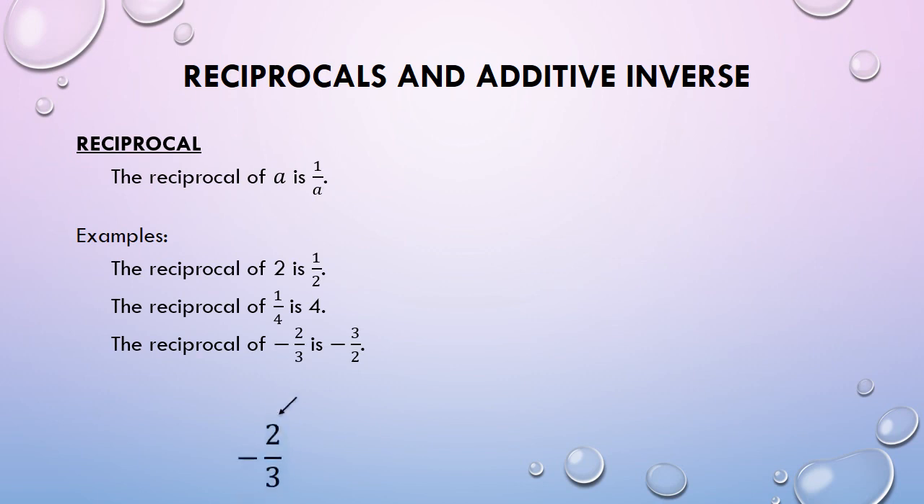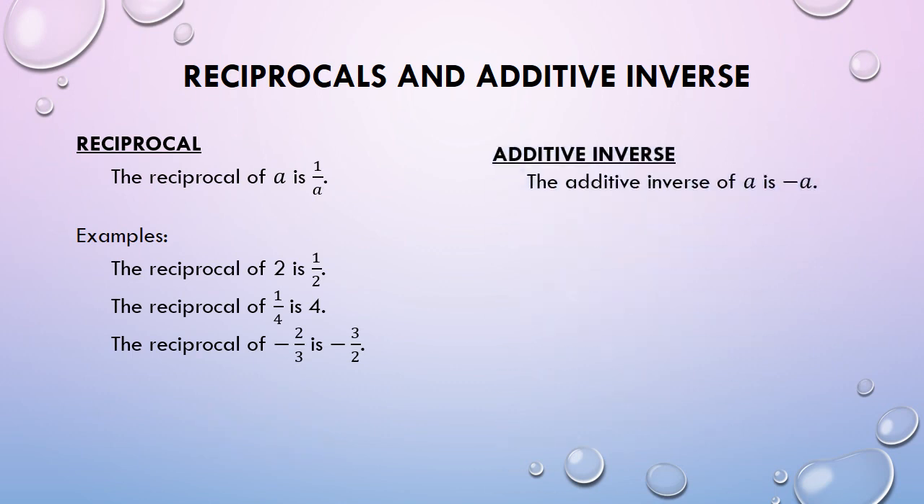So again, para makuha yung reciprocal ni negative 2/3, we will do the same thing. Si 2 which is originally nasa numerator, dadalhin natin sa denominator. At si 3 na nasa denominator, dadalhin natin sa numerator. Kaya mayroon tayong negative 3/2 na siyang reciprocal ni negative 2/3.